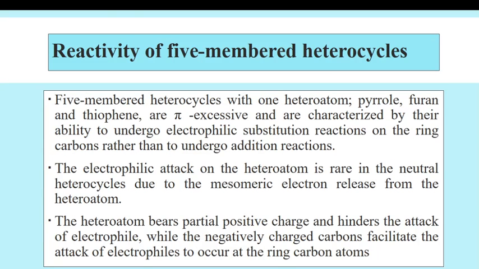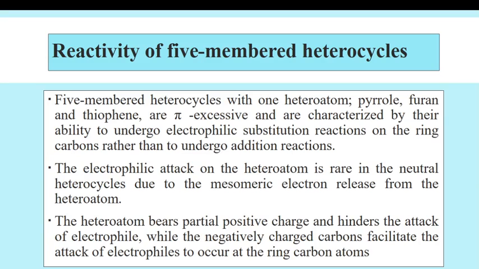Now, reactivity of 5-member heterocycles. 5-member heterocycles with one heteroatom, that is pyrrole, furan and thiophene, are pi excessive and are characterized by their ability to undergo electrophilic substitution reaction on the ring carbon rather than to undergo addition reactions.